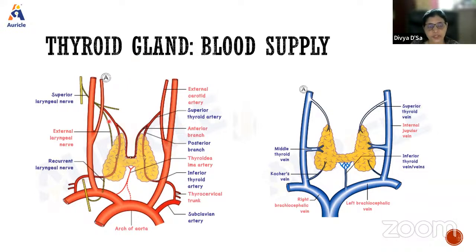What we have to remember is that in relation to the superior thyroid artery, we have the superior laryngeal nerve. In the upper part, the nerve and the artery run together, but when they come towards the thyroid gland, they split apart.